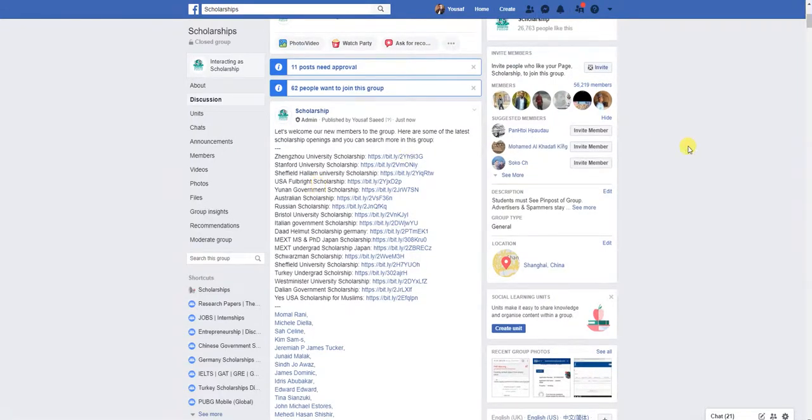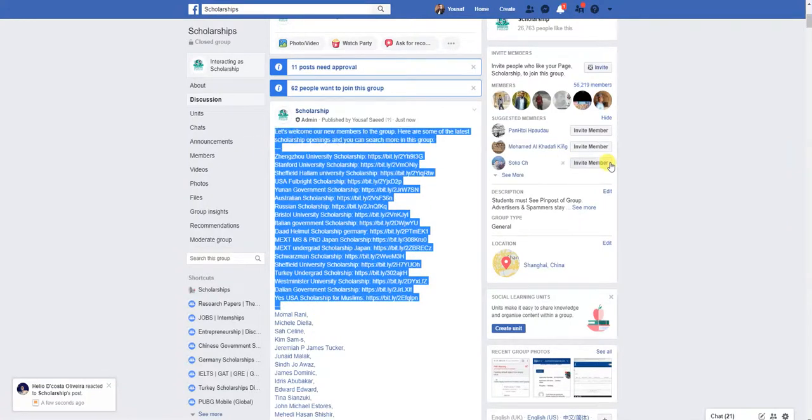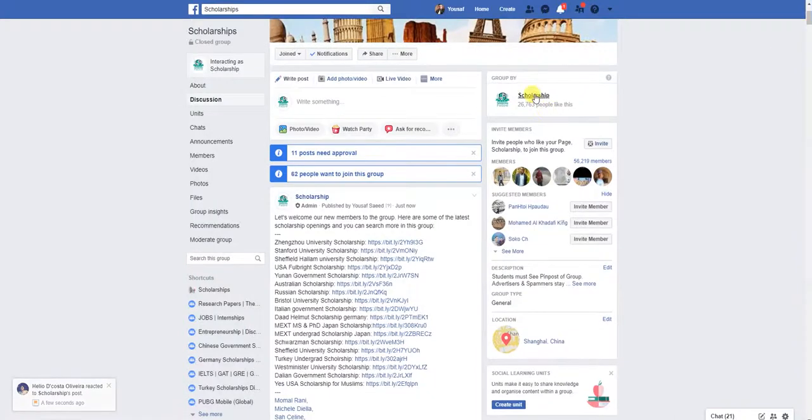Every day we get close to 100 members or over 100 members, and even 5 to 600 members in the season. So this is a very, very useful feature through which you can send your traffic directly to the various scholarship opening articles of your site. This is a very useful tip, and you can also copy paste this one in our page, which is right here.